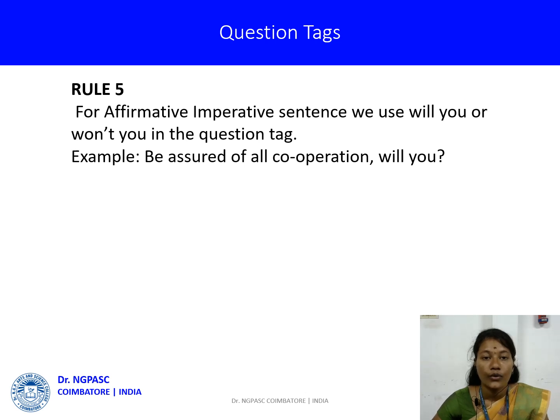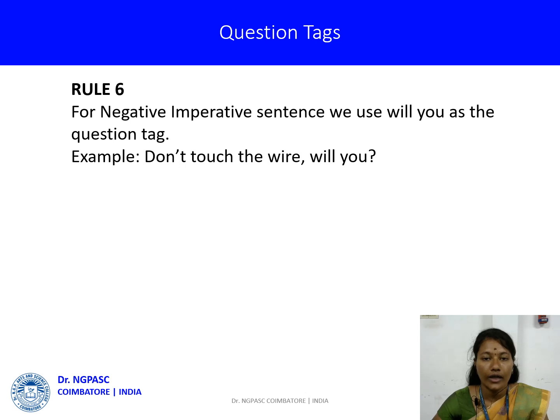Rule 5. For an affirmative imperative sentence, we use will you or won't you in the question tag. Example, be assured of all cooperation, will you? When you use an affirmative imperative sentence, the question tag will usually be will you or won't you. Rule 6. For a negative imperative sentence, we use will you as the question tag. Example, don't touch the wire, will you? When you use a negative imperative sentence, will you is the question tag.